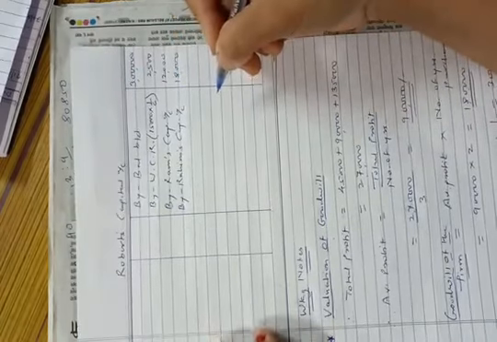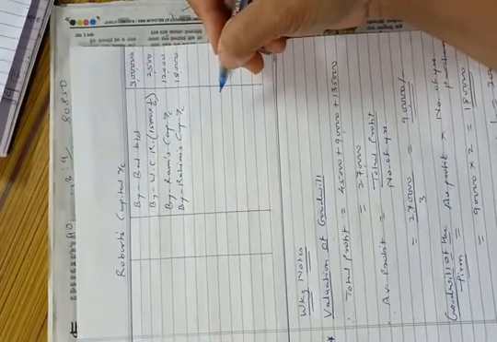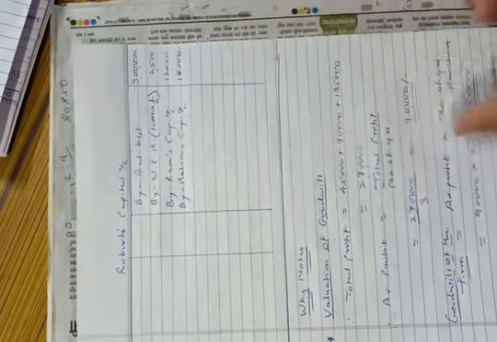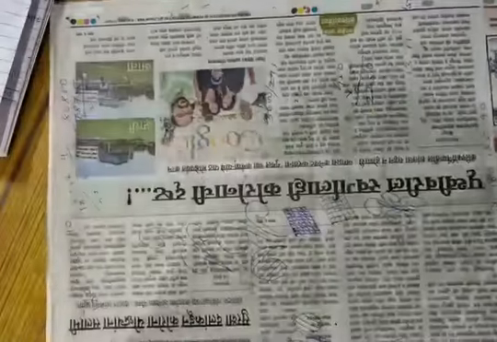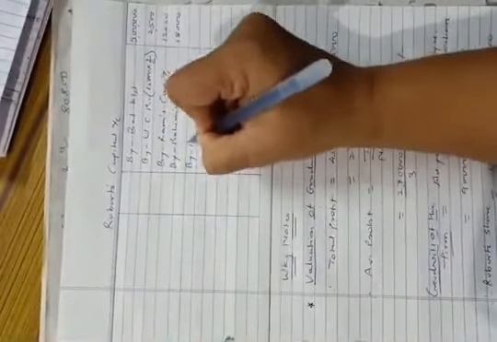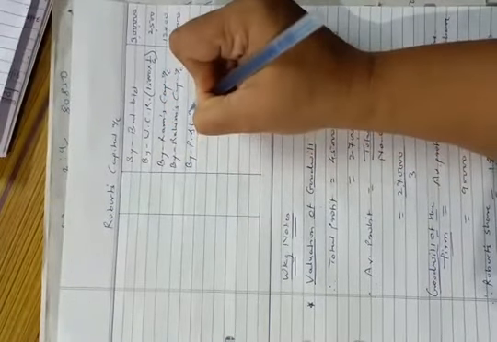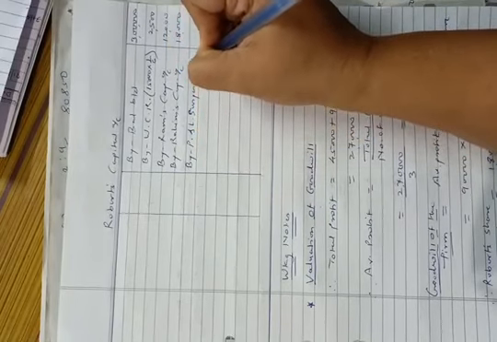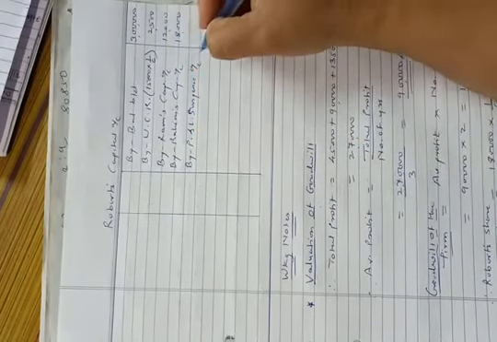So this is the posting of entry of goodwill. Now from second adjustment we have calculated Robert's share of profit, which was rupees 7,500. So entry of that 7,500 by profit and loss suspense account.